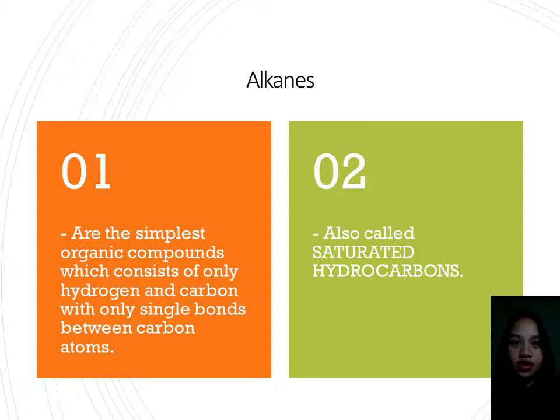Alkanes are the simplest organic compounds, consisting of only hydrogen and carbon bonded with only single bonds between carbon atoms. They are colorless and odorless. Alkanes are not very reactive and have little biological activity. They are also called saturated hydrocarbons, which include monocyclic and polycyclic.